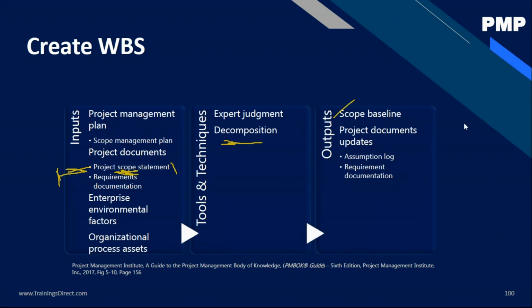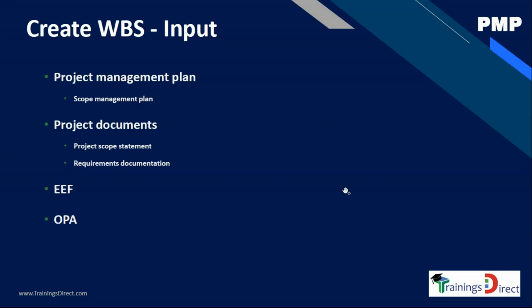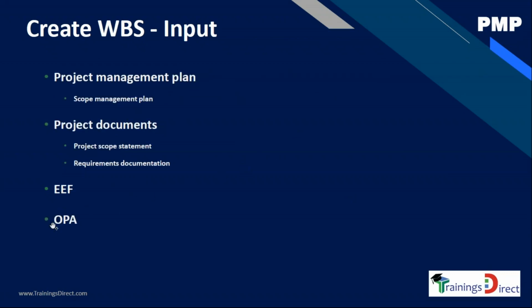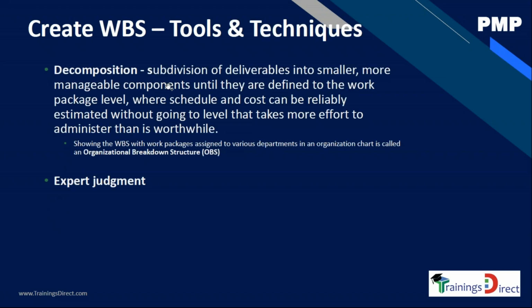So decompose, break it down hierarchically. So let's look at some of the text here. These are the inputs. That's fine. The OPA, if you see in the input, the OPA, there could be some guidelines for decomposition. Some templates may be available, industry specific as well. Decompose, subdividing and subdividing until we can. Now the next question to all of you, how much should we divide?